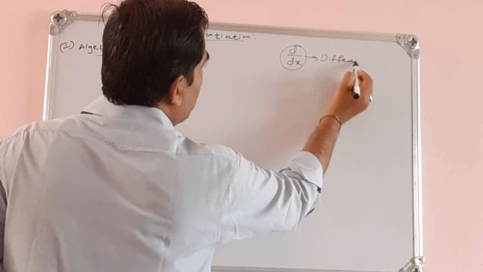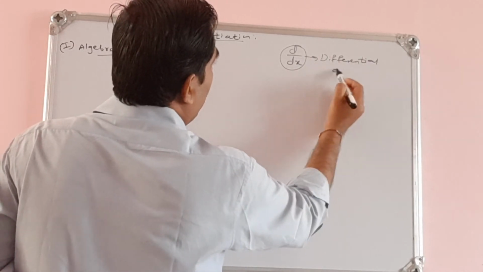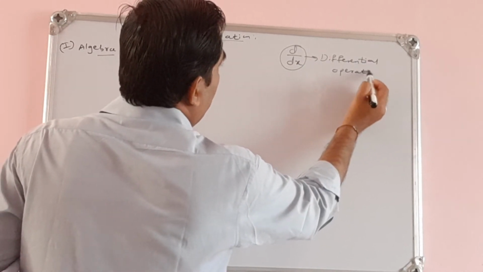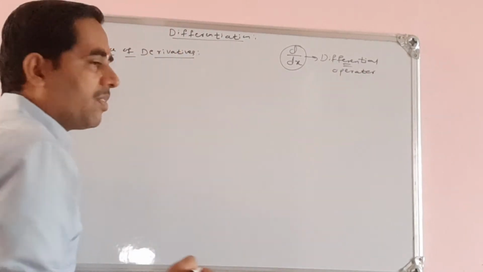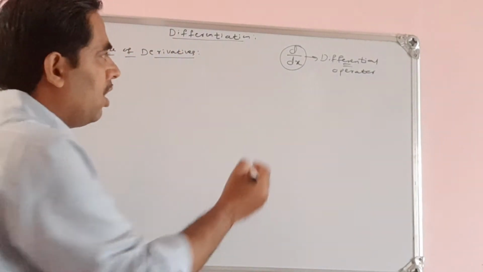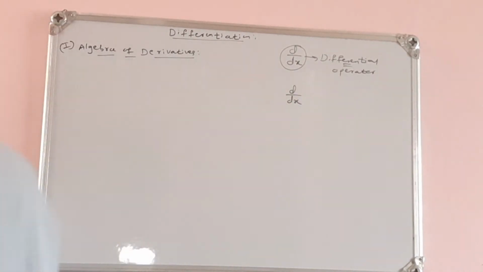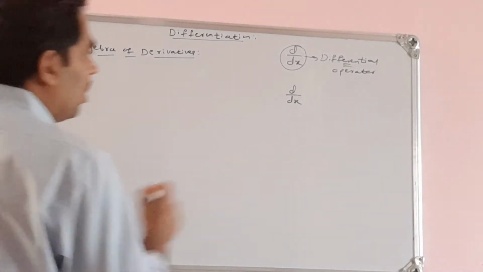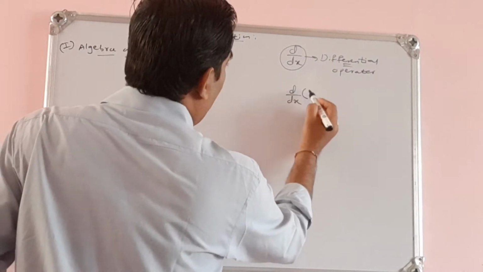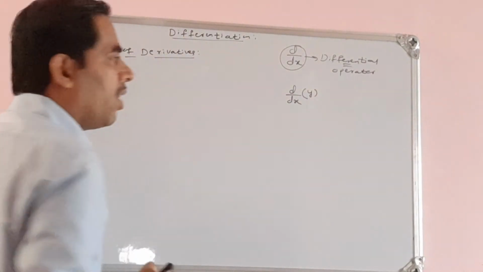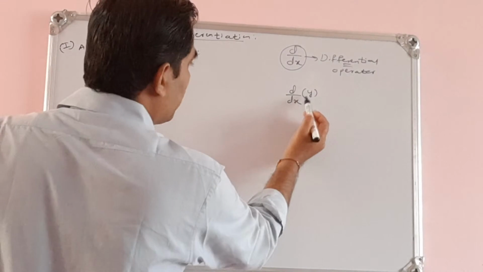If I apply d by dx on y, then that will be the derivative, the rate of change of y with respect to x.